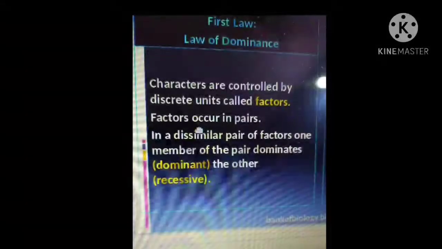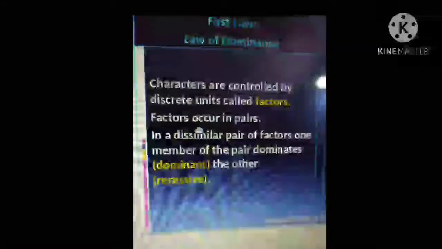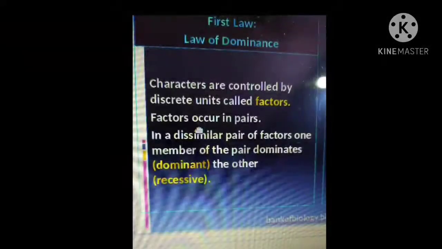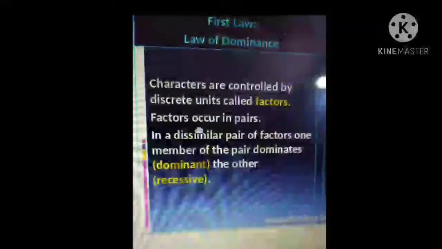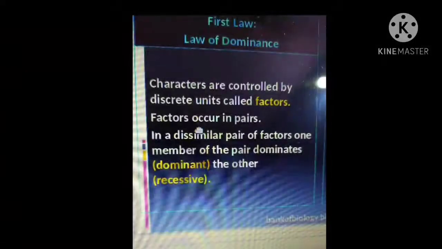Okay, we know that there are many characters in us, and these characters are controlled by certain units called factors, discrete units. Then what do you mean by discrete? Discrete is separate and unique. Now we call the factors genes. At the time of Mendel it was called factors. Now we call them genes. And the second point of this law is factors occur in pairs. Factors, that means genes, occur in pairs.